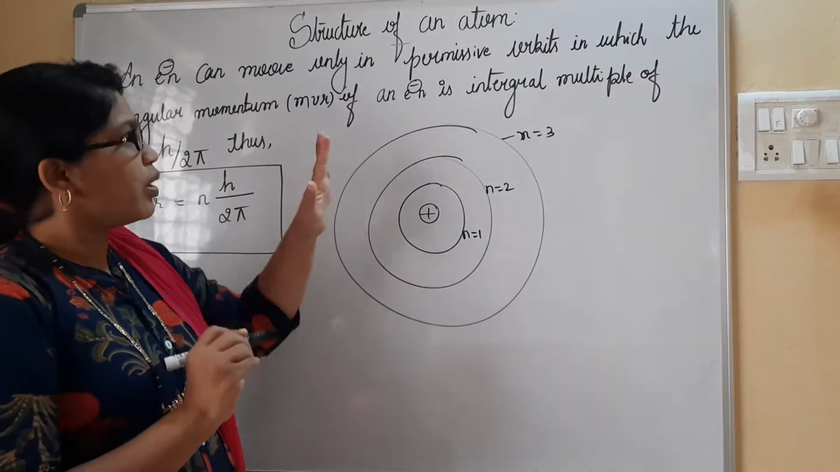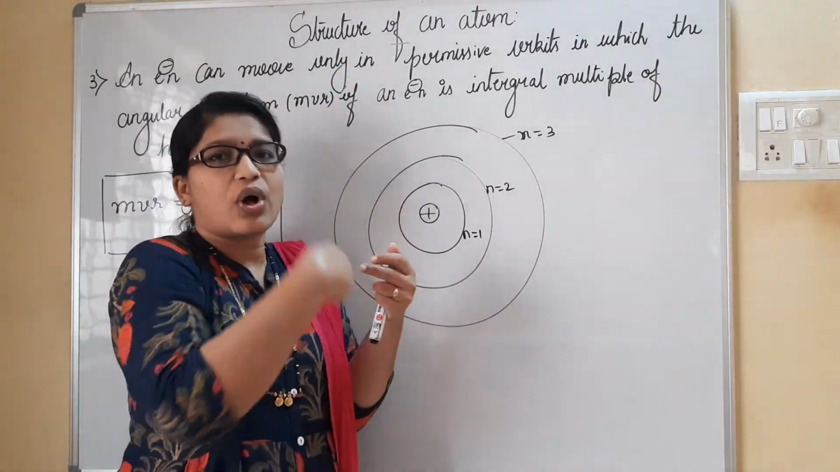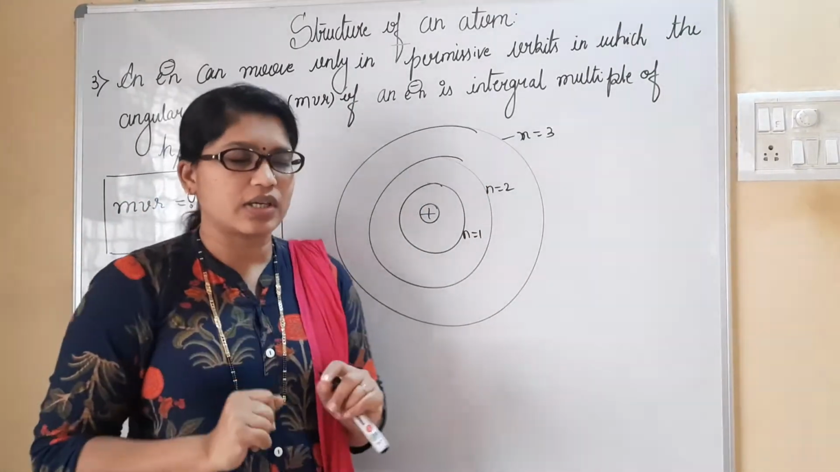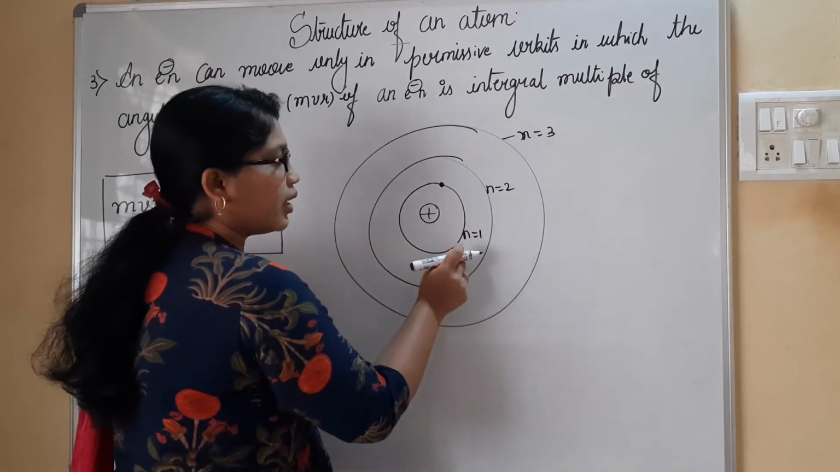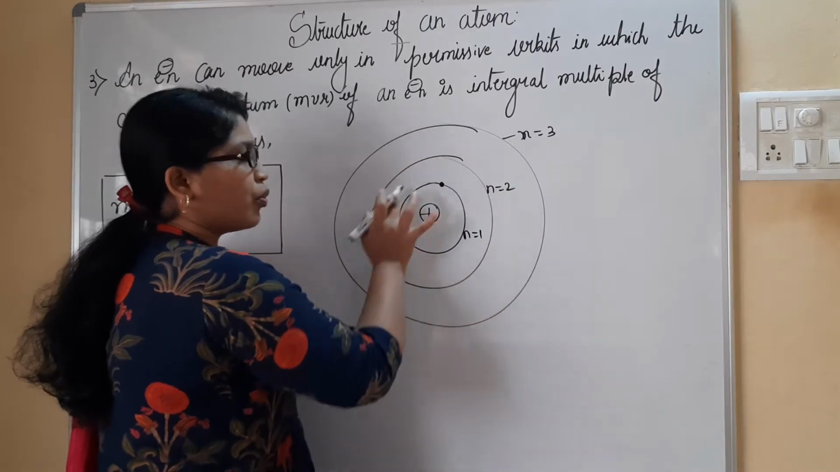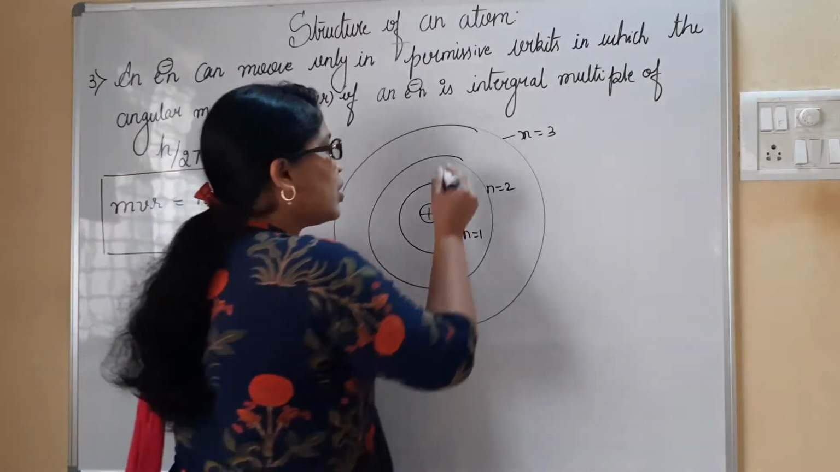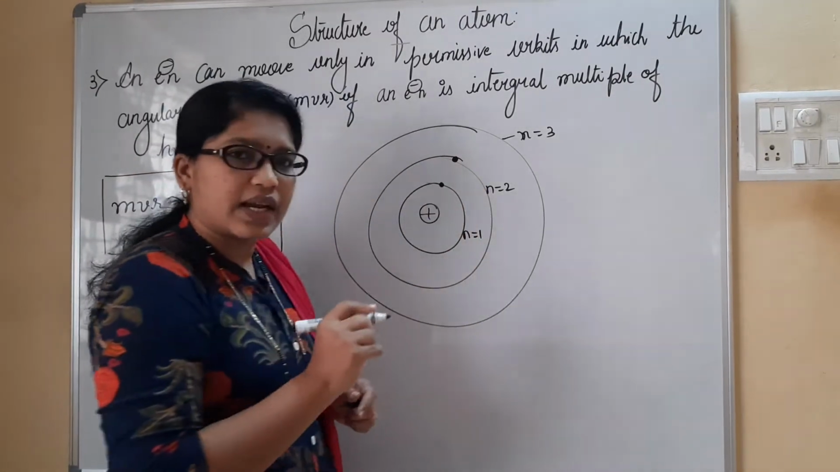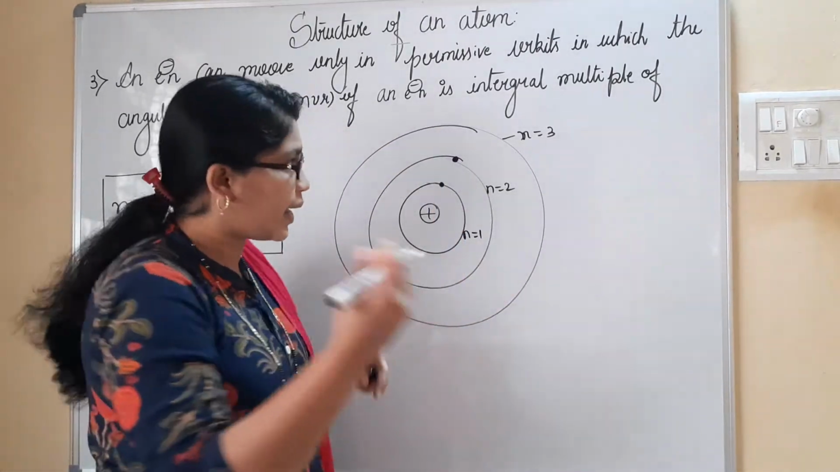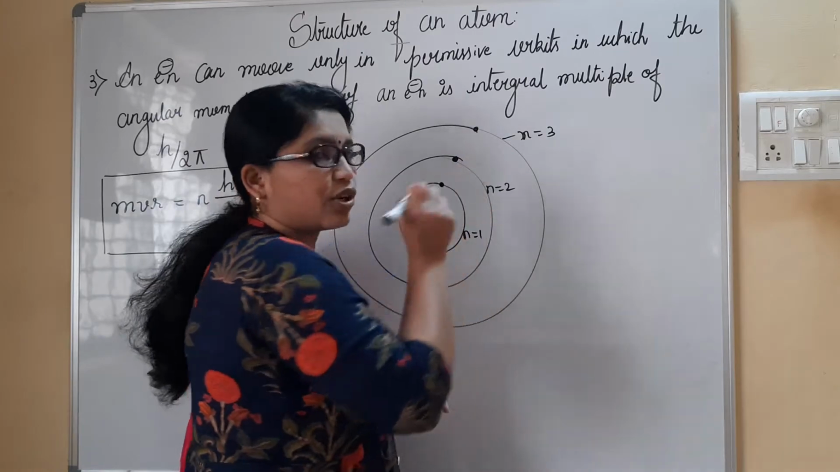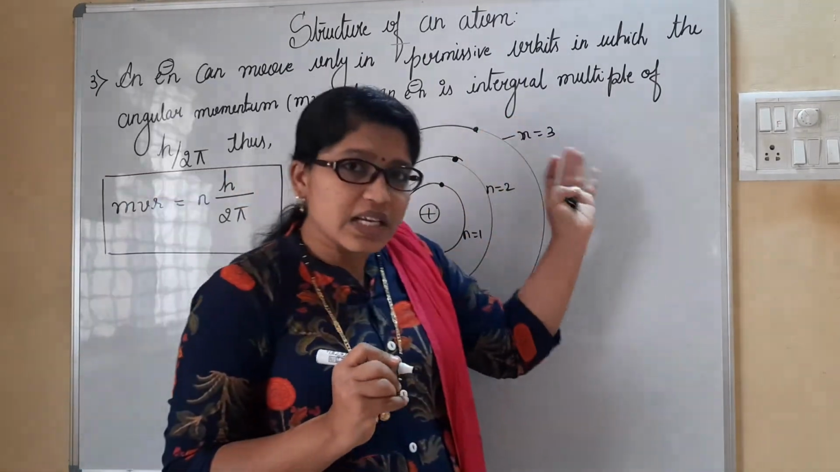What exactly is the meaning? MVR is nothing but angular momentum, that is the rotation of an electron. How does it rotate? See here, if it is rotating in the first shell, then the electron is present in the first shell. Likewise, we have the electron at the second shell, or we can say that the electron is revolving in the second. Likewise, it is in the third, meaning the electron is revolving in the third shell. These are called integers.